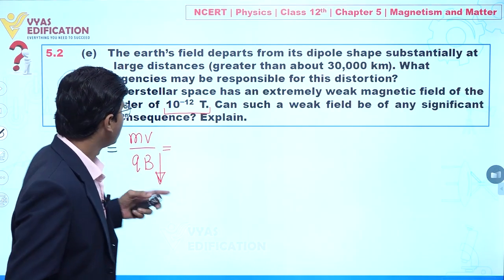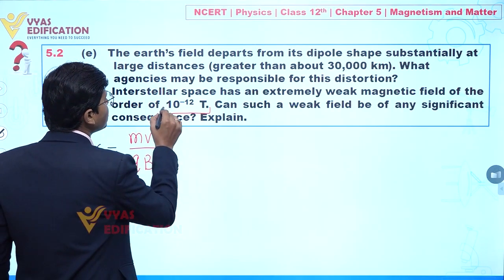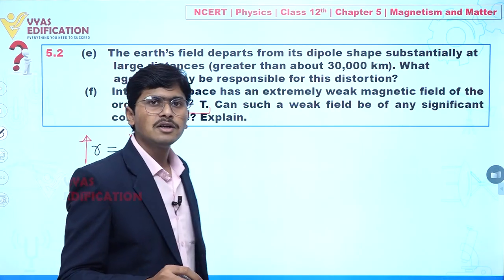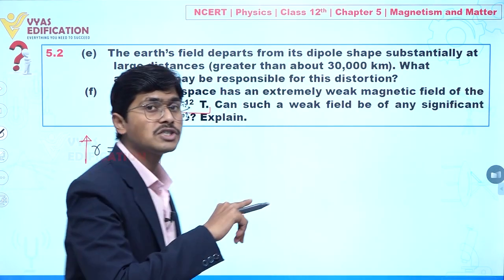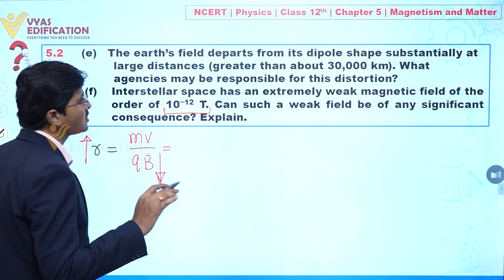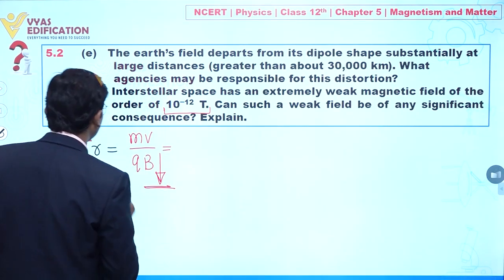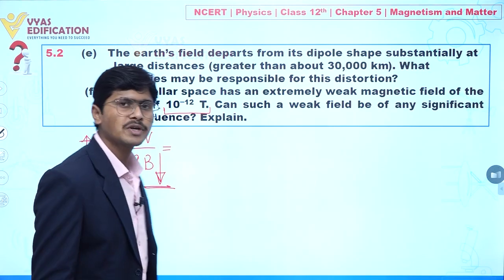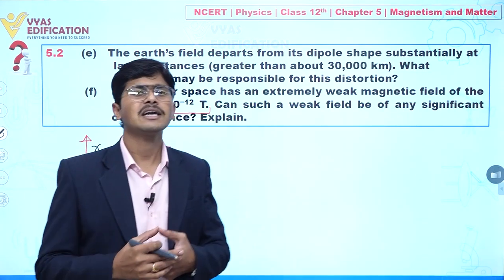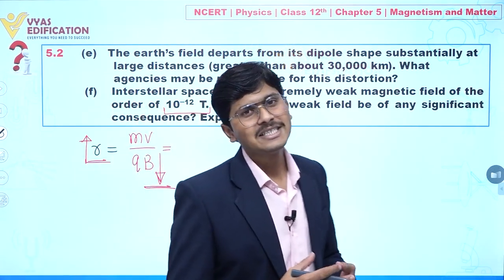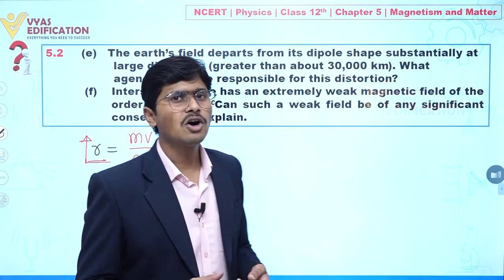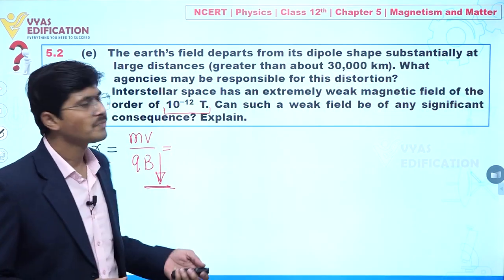Yes or no? So in a weak magnetic field the radius of curvature increases. That is the significance here: if you are talking about a weak magnetic field, the radius of curvature is very large, and you will find that the charged particle is moving approximately in a straight line. Clear? So this is all about this question. Clear to everyone?